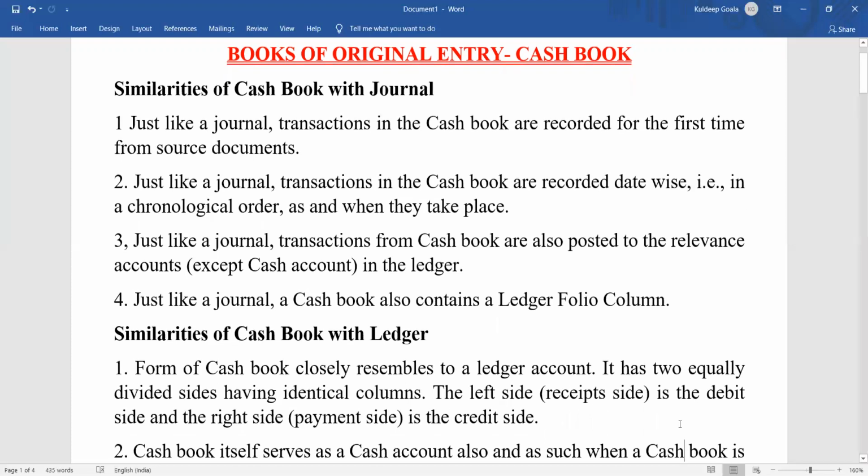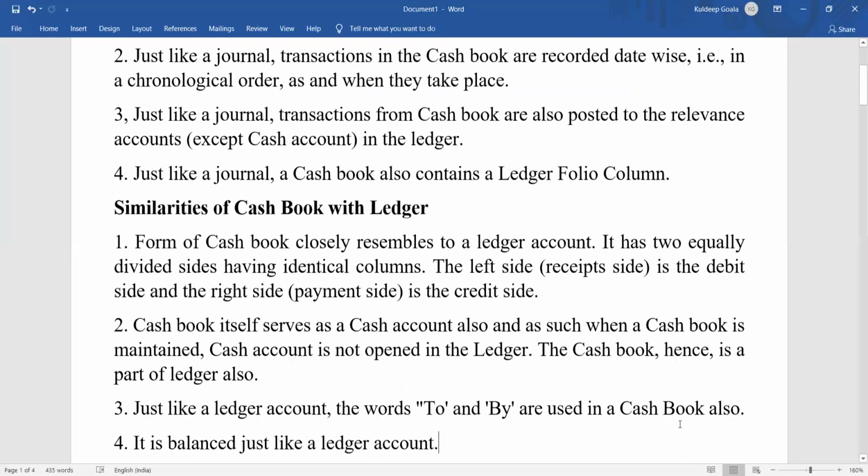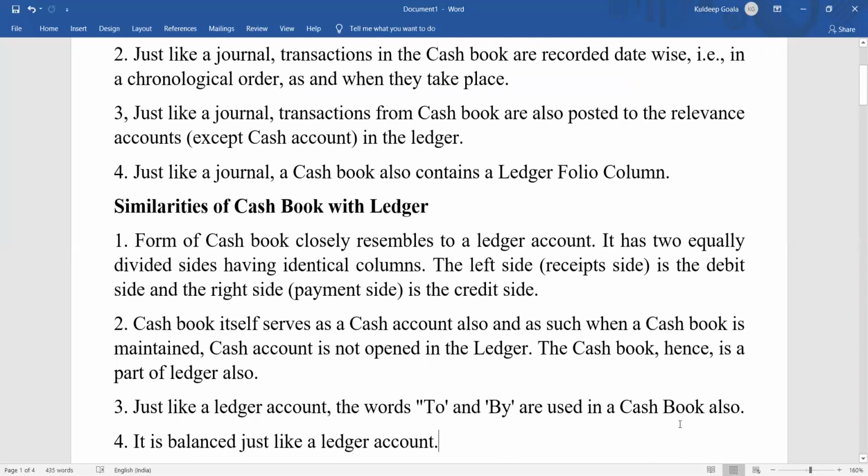Clear? Coming to the next point, cash book also serves like a cash account. Here also you will get the record of cash account. That is, whatever the cash transaction is there, similar to that, you will also get the cash balances from the cash book. Like ledger, as we write 'to' in the debit side and 'by' in the credit side, in the same way in the cash book also, like ledger, we follow 'to' and 'by' in the debit and credit side. Clear?